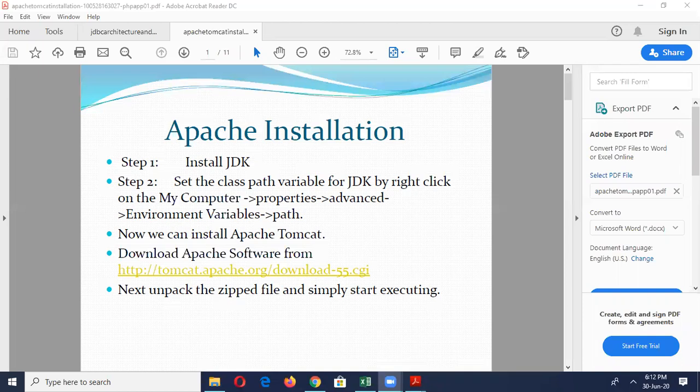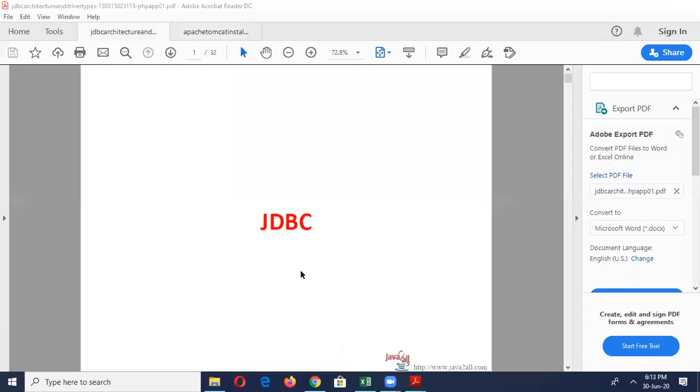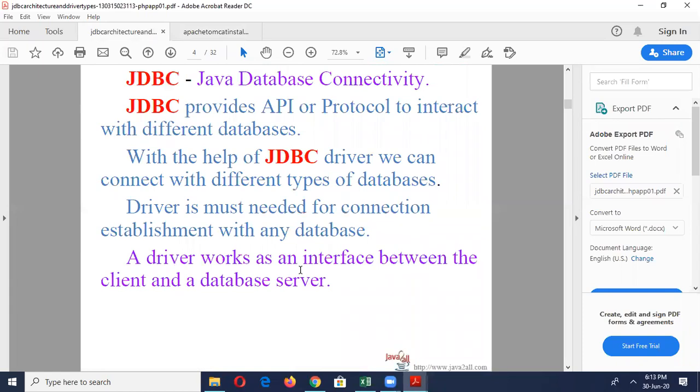Is it audible? Yes sir, it's audible. Okay, so now we will see a session on this JDBC. I will share my screen. Is it visible? Can you see the screen? Yes sir, visible. Shall I start? Okay, you can start now.